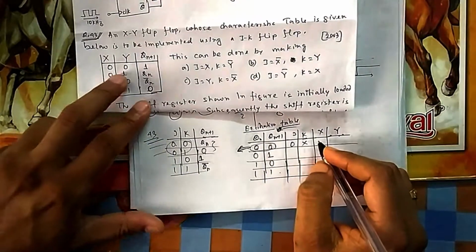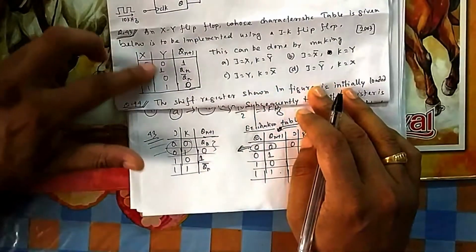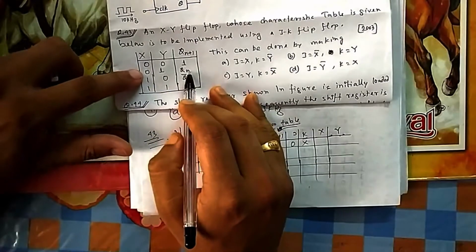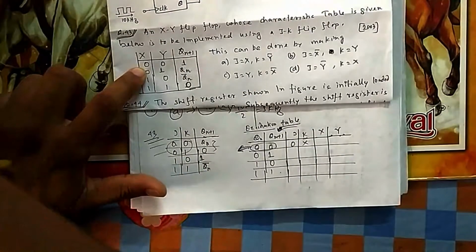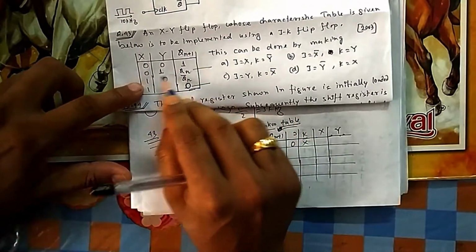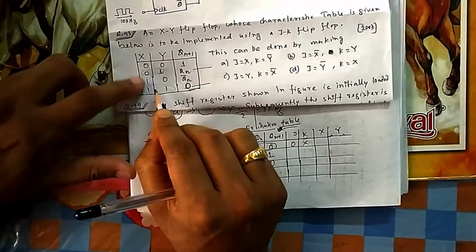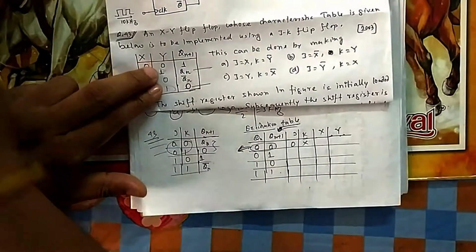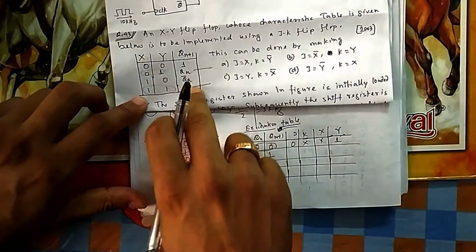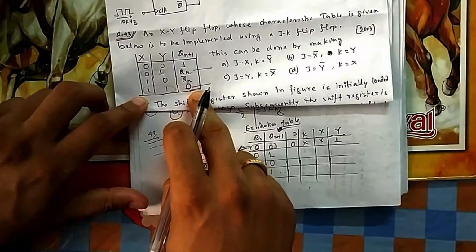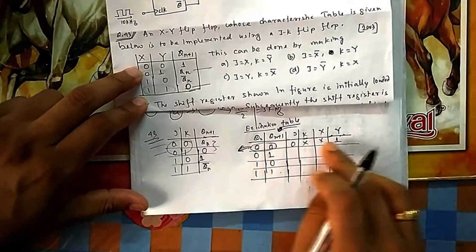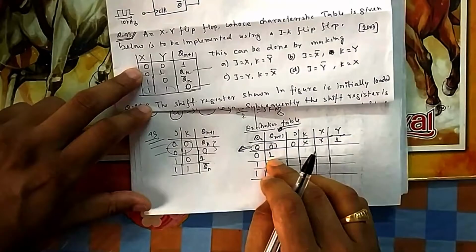Similarly, you can think of it now in the XY flip-flop, the flip-flop that you want to make. Your output should be 0 and initial is 0. So it can hold its initial state, that is, it can be here or it can be here. This will also give me 0. So if you take this and this, whatever X is, if Y is 1, then your job is done. Y is 1, it can be here, so if it is here, then your output is 0. If it is here, it will hold the state. Hold the state means original is 0, so new will also be 0. So this is done.